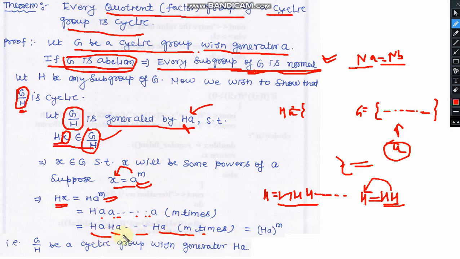Now it is m times. So what is the resultant? If Ha is multiplied m times, it will be equivalent to (Ha) to the power m.